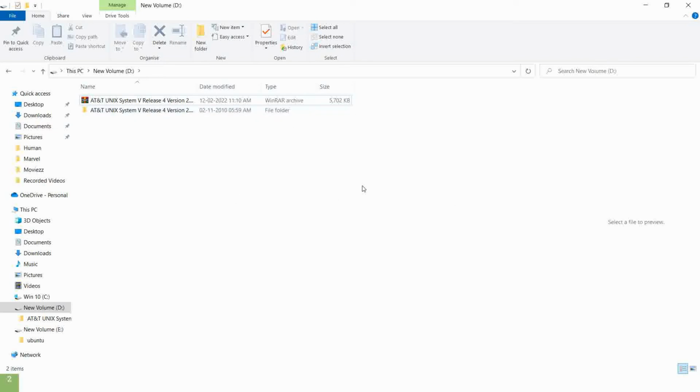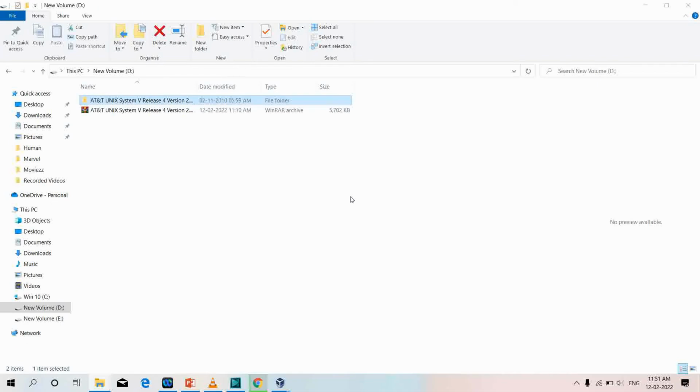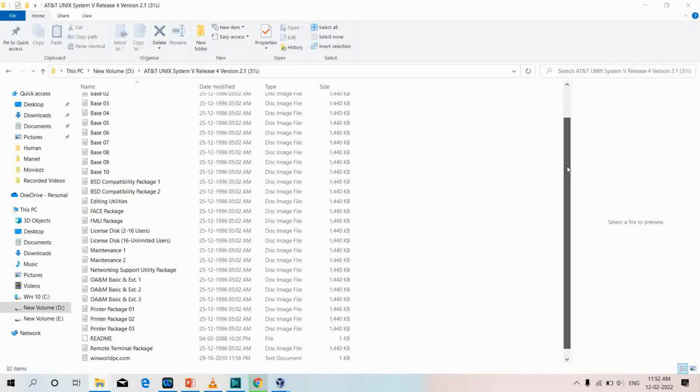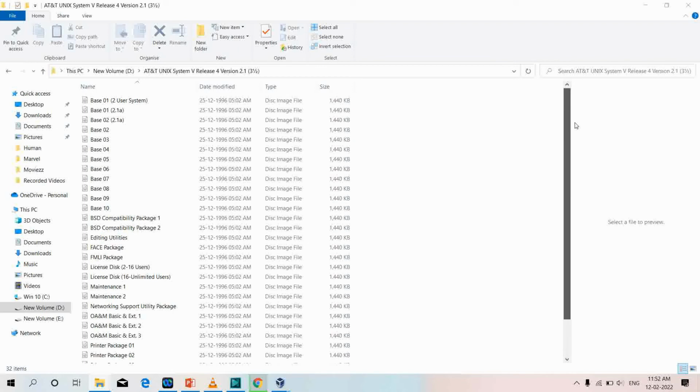So I have successfully extracted this zip file, and this is the extracted folder. And as you can see, this folder contains all the disk images file. I'll scroll up and down, and as you can see, this is the disk images file, and this disk images file is required and needed while creating the Unix operating system, and this will be required on a virtual box. So I'll directly go on a virtual box to create new Unix operating system.